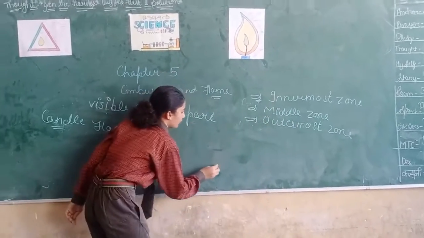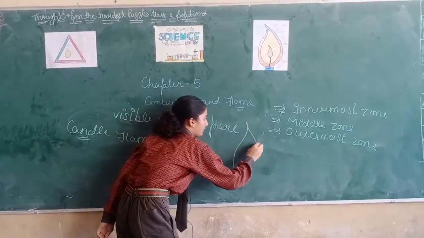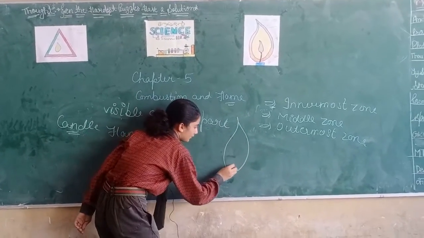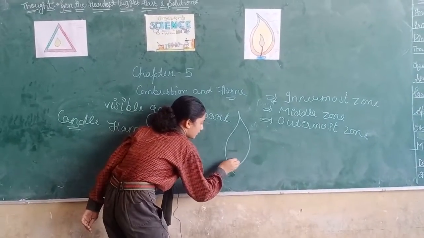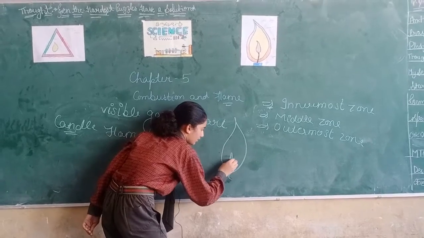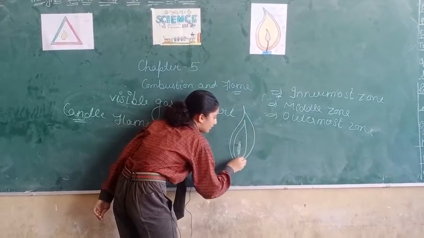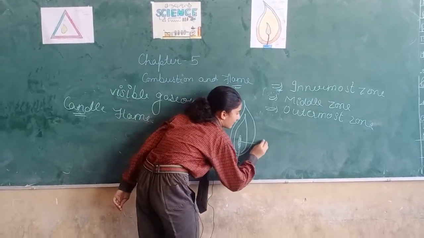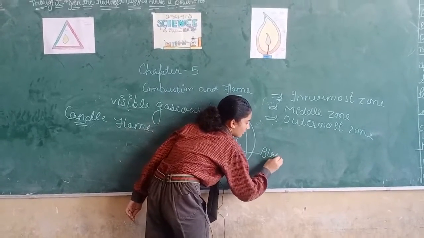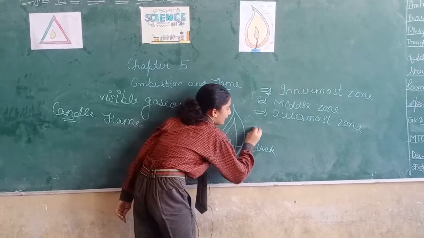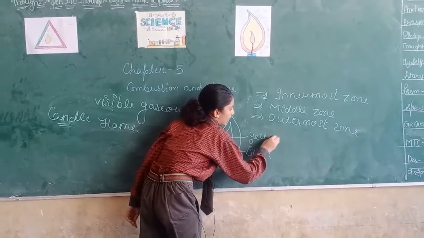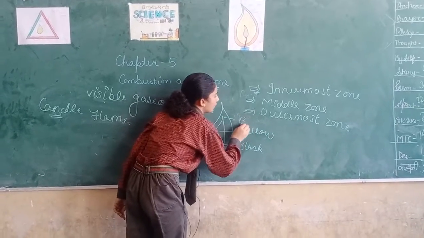I will show you with the help of a diagram. See, it is a candle flame. It is of black color. It is of yellow color. And it is of blue color.